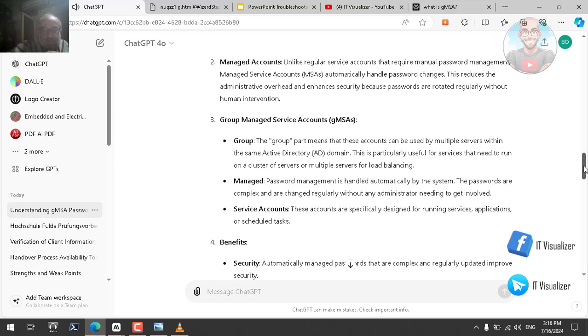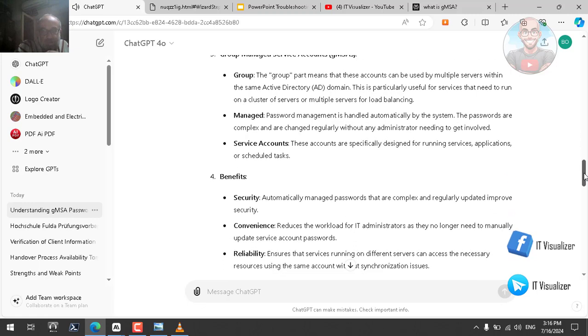3. Group. Through Group Managed Service Accounts, GMSAs, the group part means that these accounts can be used by multiple servers within the same Active Directory domain. This is particularly useful for services that need to run on a cluster of servers or multiple servers for load balancing. Managed. Password management is handled automatically by the system. The passwords are complex and are changed regularly without any administrator needing to get involved. Service accounts.